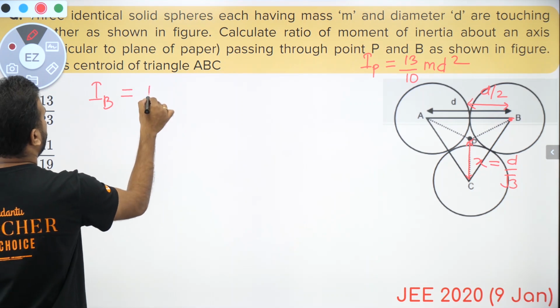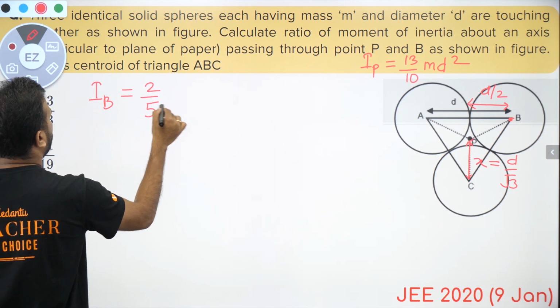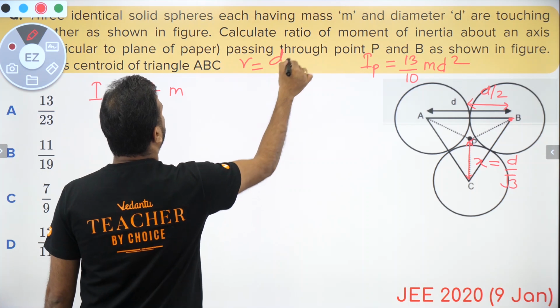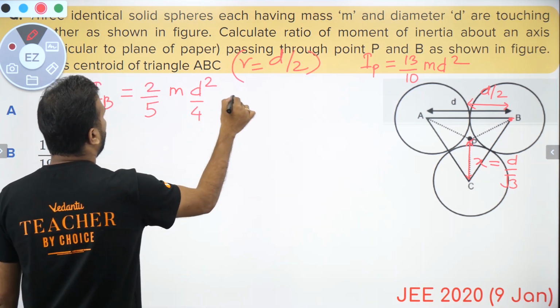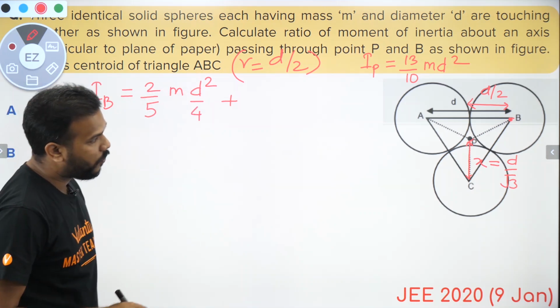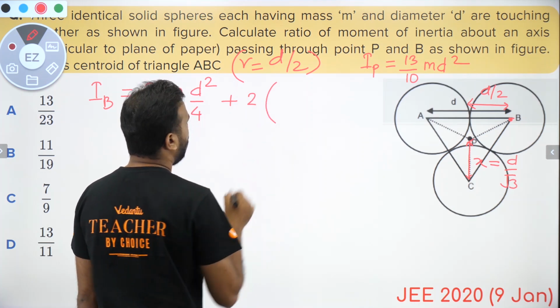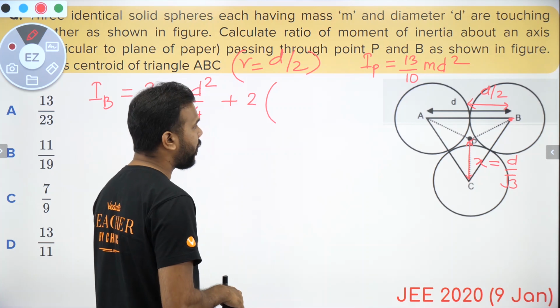So that is going to be 2 by 5 mr square for the first sphere. The R value we wrote here as d by 2, so squaring that gives d square by 4. So that's the moment of inertia of the sphere whose center is B. For the other two spheres, I'll write for one of them and just double that value, because those are again symmetrically placed with respect to point B.